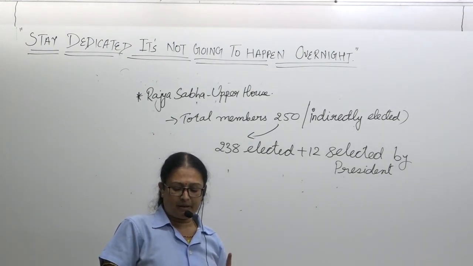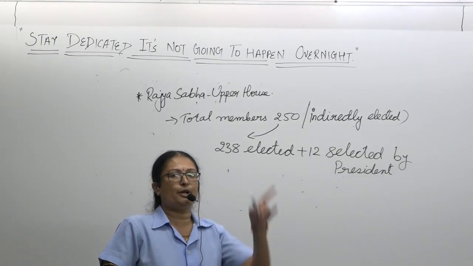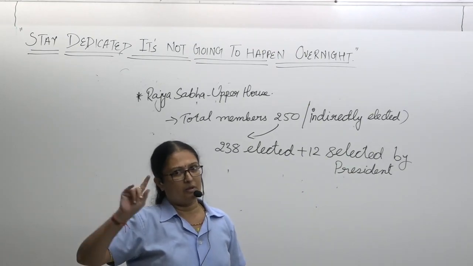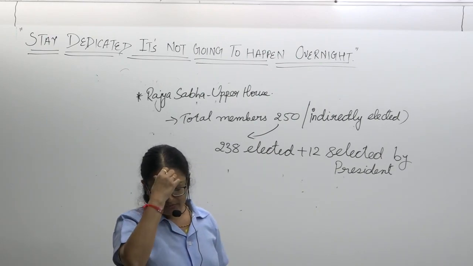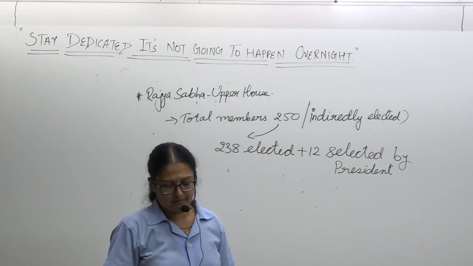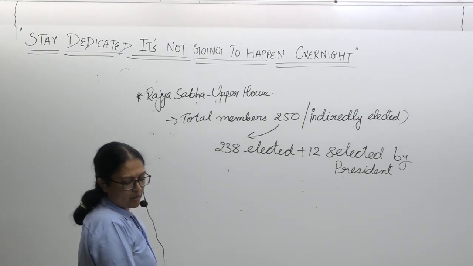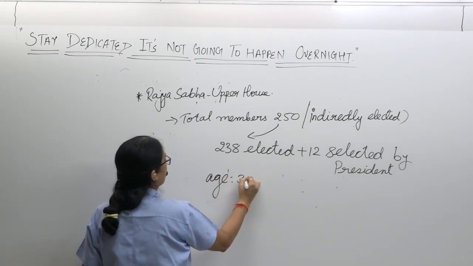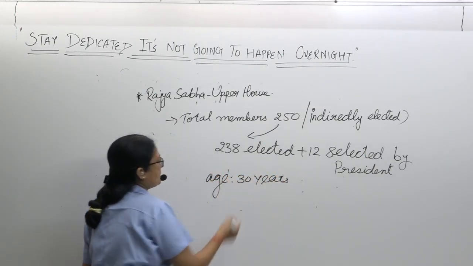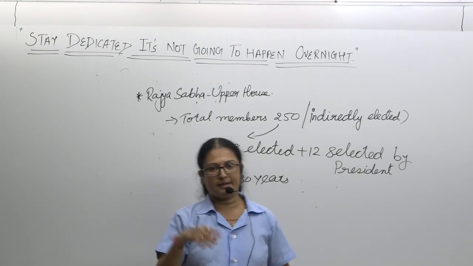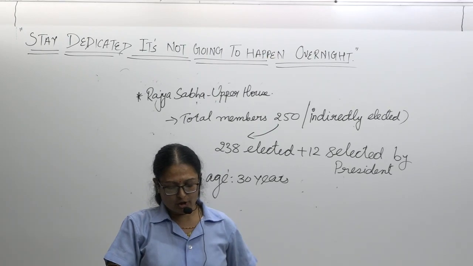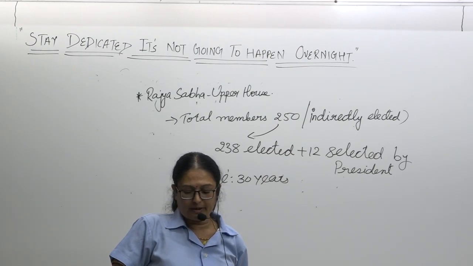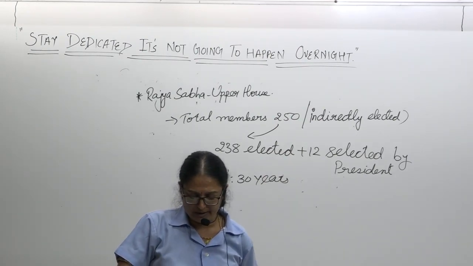No person can be a member of both the houses simultaneously. This point you have to keep in mind. कोई व्यक्ति दोनों हाउस का मेंबर नहीं हो सकता. Okay. What is the qualification? So to qualify, the candidate must be elected as a member of Rajya Sabha. He must be a citizen of India. Should be the age of 30. So age क्या है? 30 years. Must be a citizen of the country. Same. Age 30 or more, he must not be of unsound mind, insolvent or criminal. He should not be a government employee taking salary or holding any office of profit.